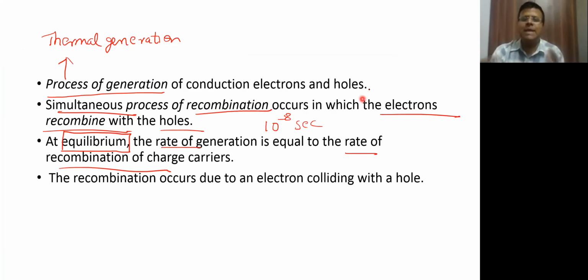That is from the energy level perspective. From the perspective of bonds, you can say that the electron is colliding with the hole. There is a hole, and the electron which was free comes and collides with the hole and fills up that hole. That's how the holes are filled up by the electrons. All right, so this process of generation and recombination equilibrium is also clear.